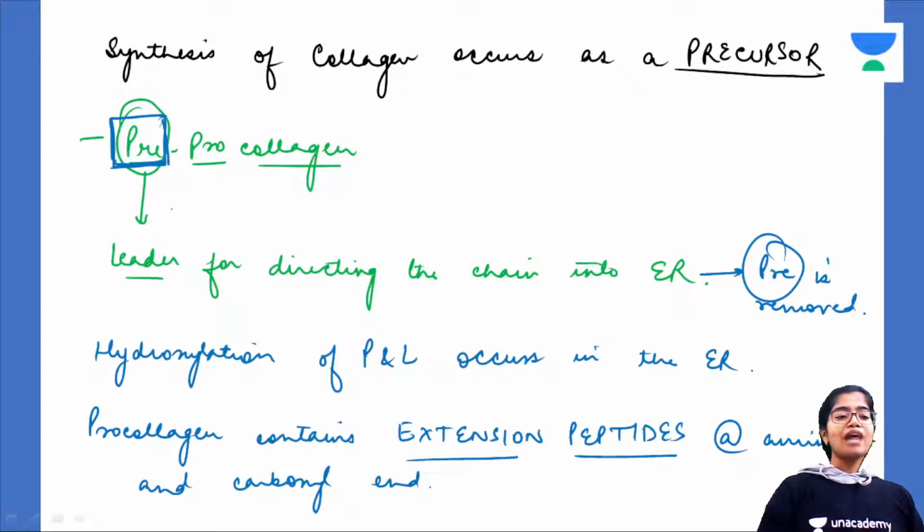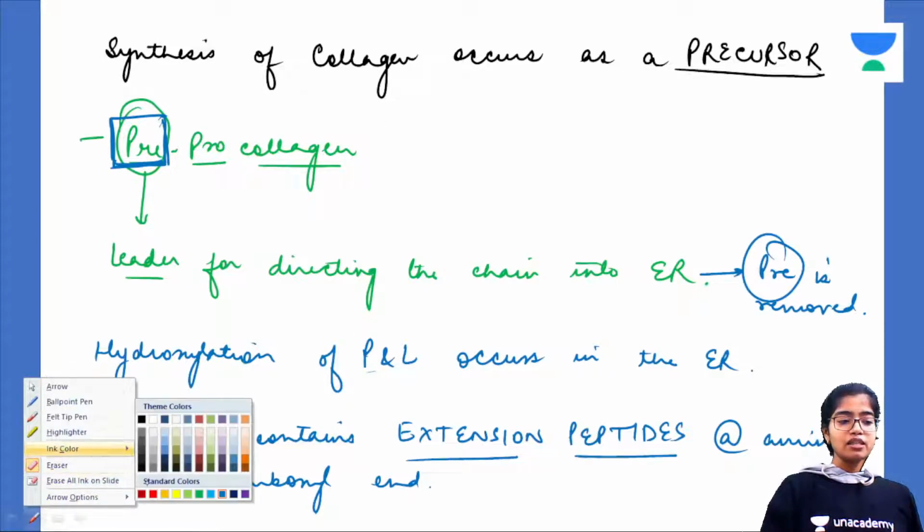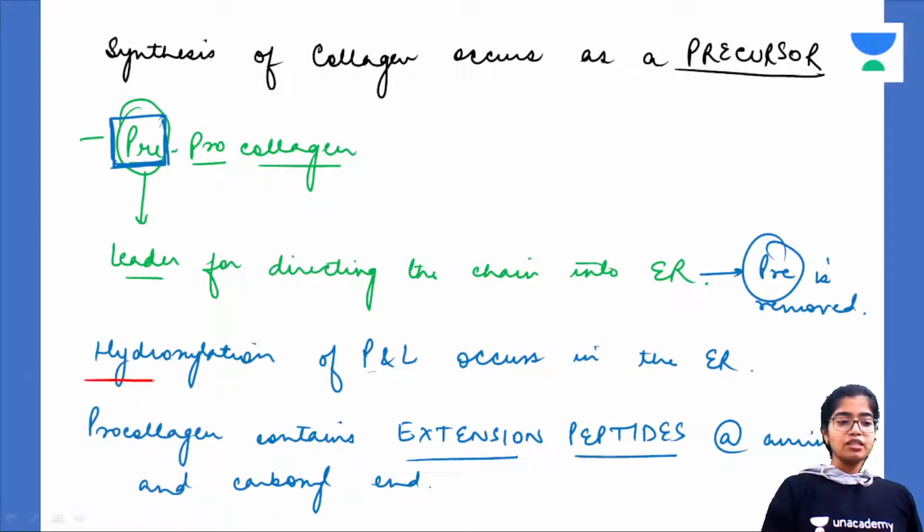And this pro-collagen will then be directed to the endoplasmic reticulum, where the pre-group will say, okay, bye-bye, my work here is done. I have brought you to your manufacturer. Now the endoplasmic reticulum, what does it do? It is the mentor. Here the pro-collagen, the inactive, the immature collagen will be mentored into a mature structure. Okay. Now here in the endoplasmic reticulum the hydroxylation of proline and hydroxylysine takes place, in the endoplasmic reticulum itself.